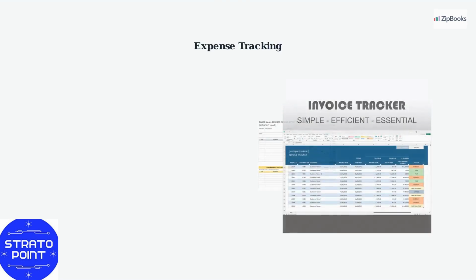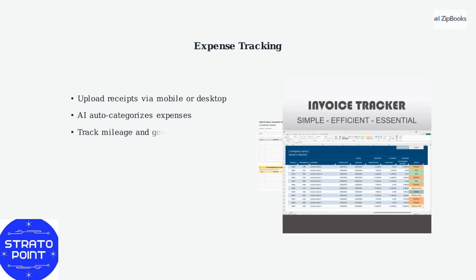Next, we'll move on to expense tracking. Upload receipts via mobile or desktop. ZipBooks uses AI to auto-categorize expenses, saving you time. Track mileage and generate expense reports. Set up rules to flag duplicate entries. These core functions streamline your financial management.